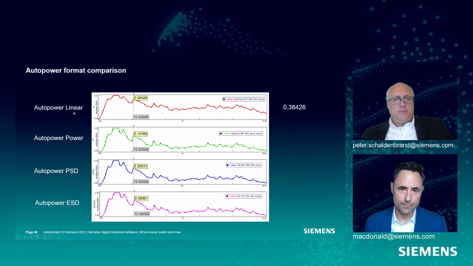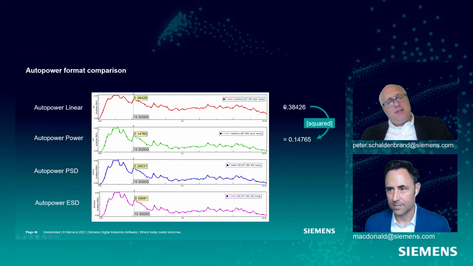If I want to go from an AutoPower linear to an AutoPower power, what do I need to do, Pete? This is Pascals, this is Pascals squared. No, I'm going from Pascal. From linear to power, square it. That's right. So I square 0.38426 and I get 14,765. Boom.